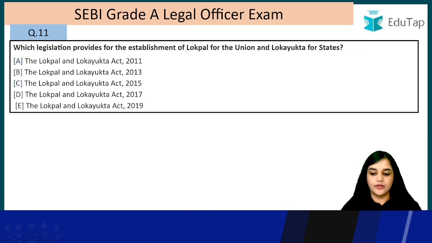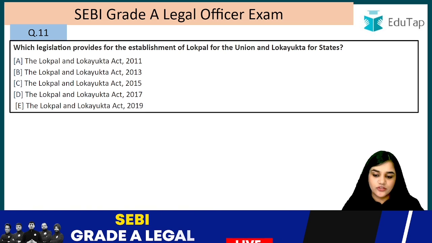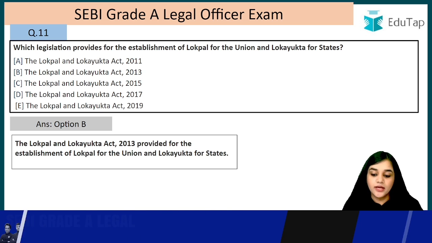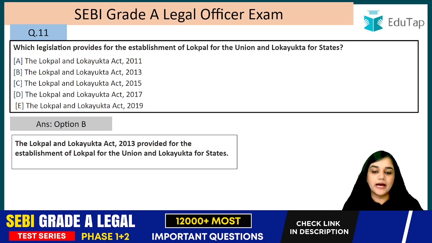Question number 11. Which legislation provides for the establishment of Lokpal for the Union and Lokayukta for the state? So the answer is Act of 2013, right? So the Lokpal and Lokayukta Act 2013 provides for the establishment of Lokpal for the Union and Lokayukta for the state.